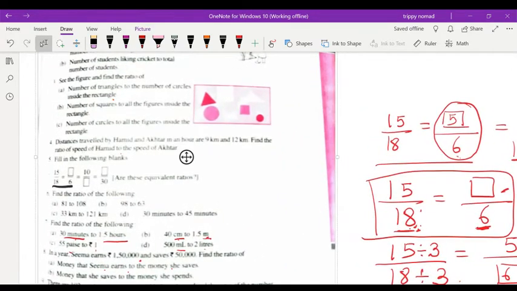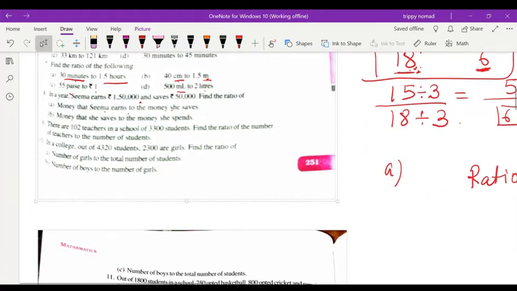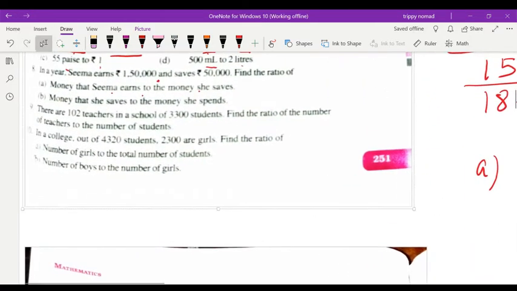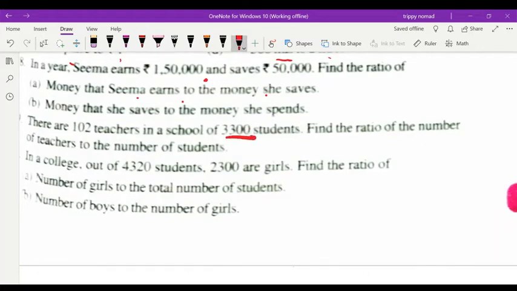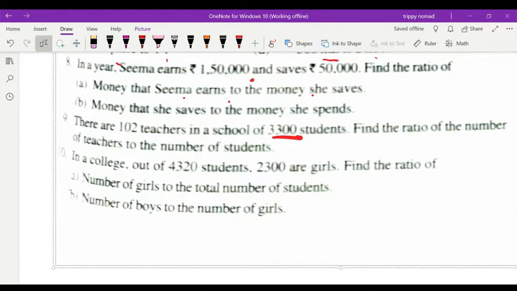Now question number 9. There are 102 teachers in a school of 3,300 students. Find the ratio of number of teachers to the number of students. Simple. 102 divided by 3,300. Same way you will do, children. This one also. So you have to divide and get the answer in question number 9 after writing the ratio.